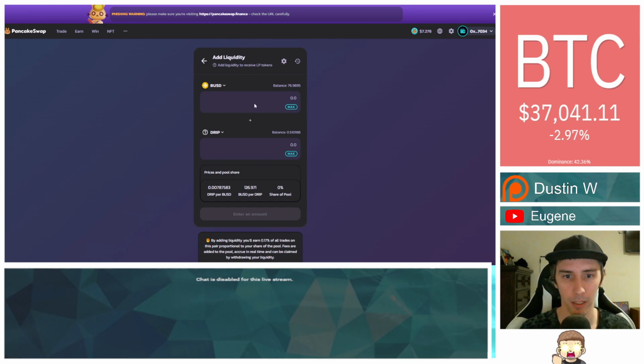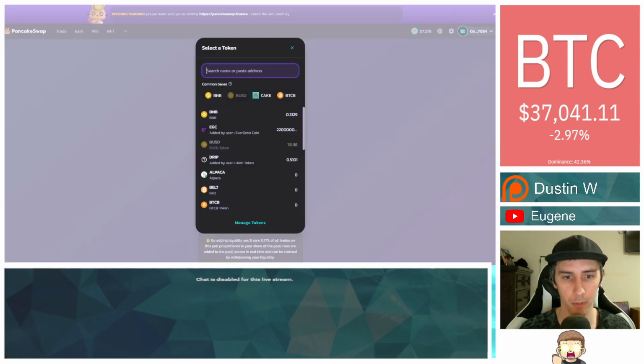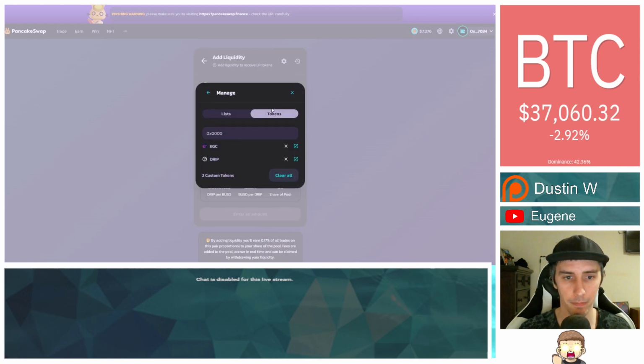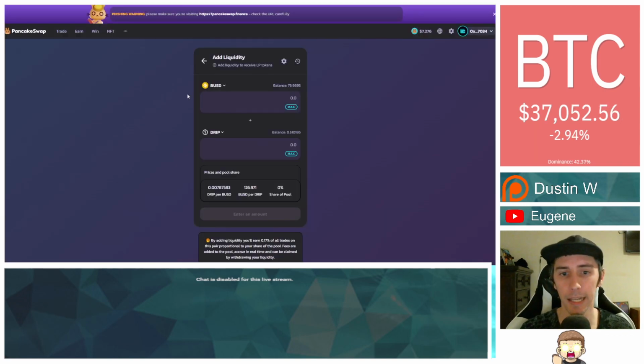And what you want to do is click on the drop-down menu, go down to Manage Tokens, and then click on the Tokens tab, and then you're going to paste that information in there. When you do that, you manually add in this DRIP token. It doesn't have an icon right now. Token's still kind of new with everything. And I can confirm that this is legitimate on my end because I had purchased DRIP directly through the DRIP website, which is, again, something I have a tutorial video on. So I had a balance that was left off over there, but it wasn't displaying in PancakeSwap when I went to do this. And after I followed these steps, lo and behold, it shows my DRIP balance.